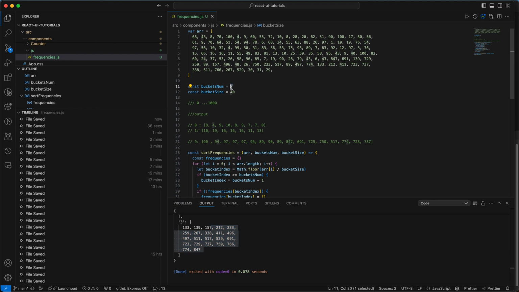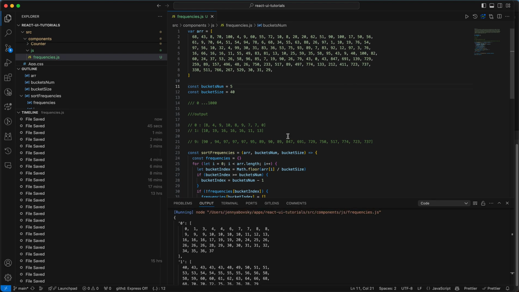Let's increase the bucket number again to 5, and then we'll see this example. The third one has only 3 numbers, from 120 to 160, and then the last one, from 160, contains all of them. So that's a good exercise and a great way to understand buckets. Hope you enjoyed it. Happy coding.